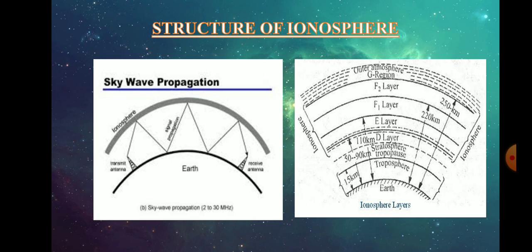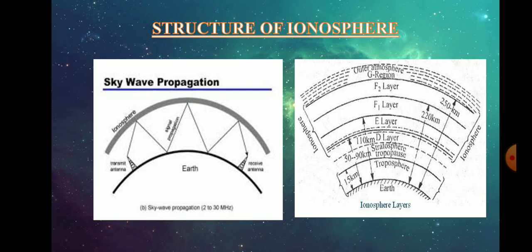During night time, the F1 and F2 layers combine and form one layer called the F layer, and the D region vanishes altogether. Hence, in the height, E and F layers exist. So during the night time, F1 and F2 layers combine to form a single layer, that is the F layer, and the D region vanishes altogether.